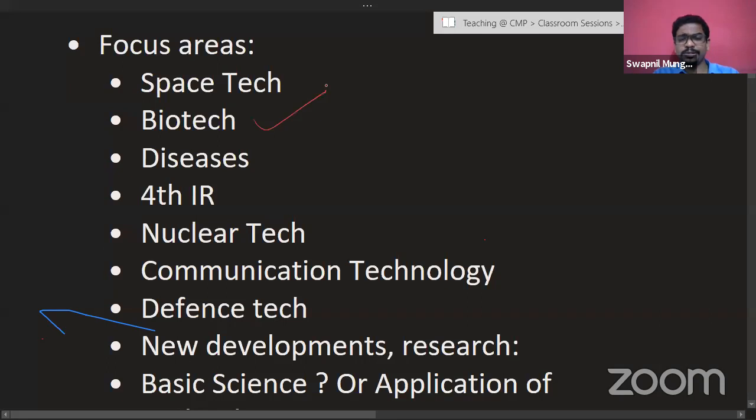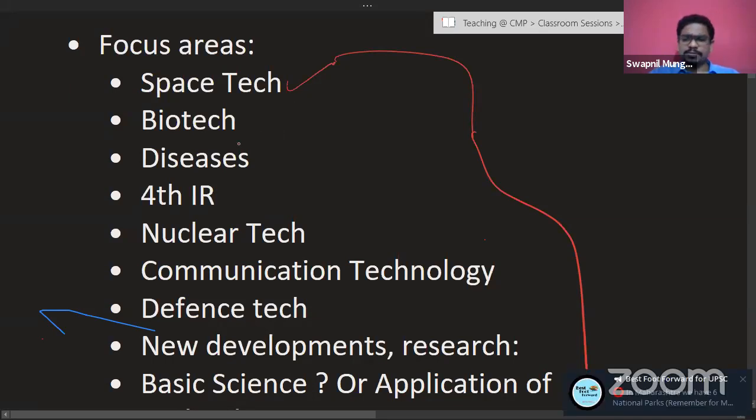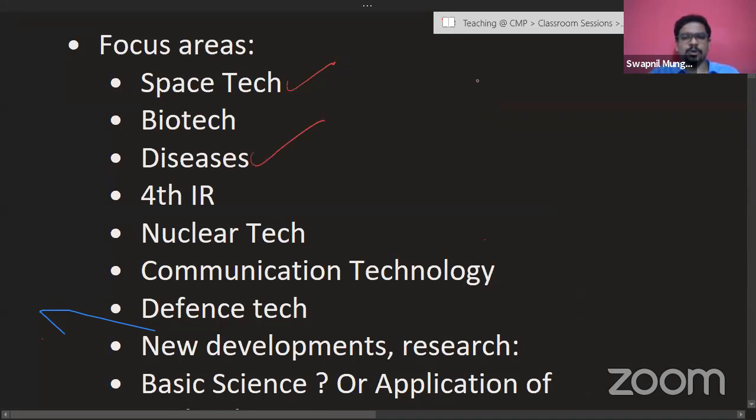So next, if we see biotechnology, again, as I told you, biotechnology is going to be a focus area. Why am I telling you all these focus areas? While referring to current affairs, you must be reading all the news coming up for these particular sections. So if there is anything related to space, you have to read and make notes appropriately for that. How to make notes, we are going to see that part as well.